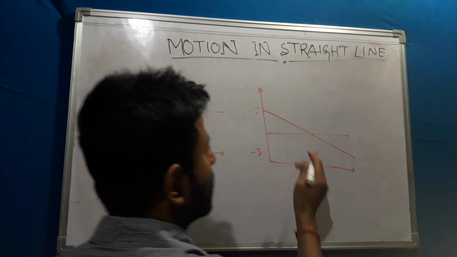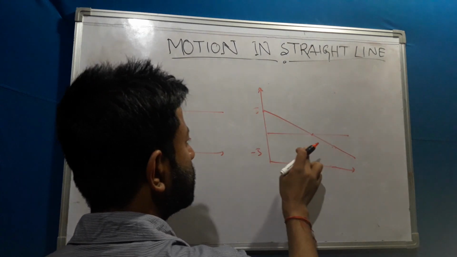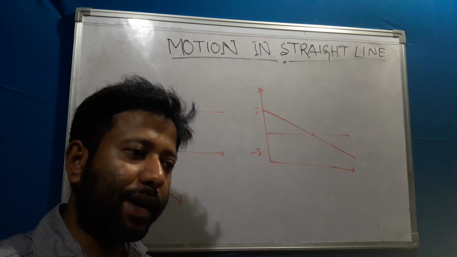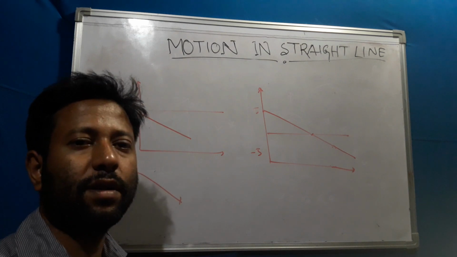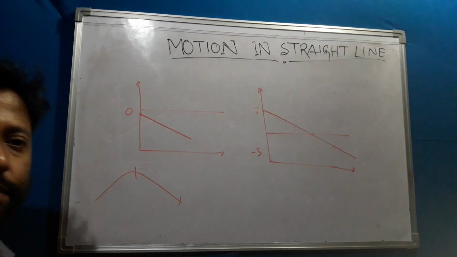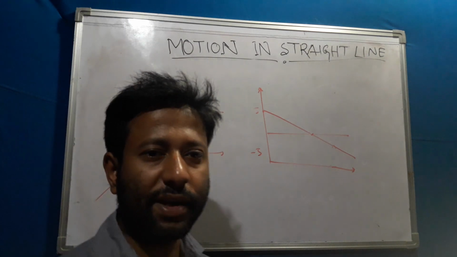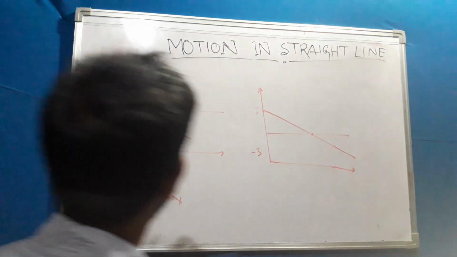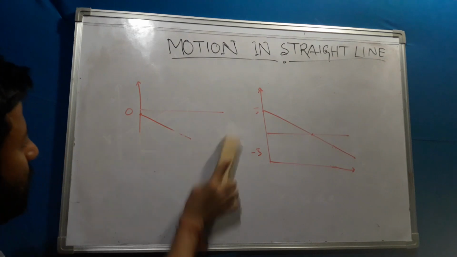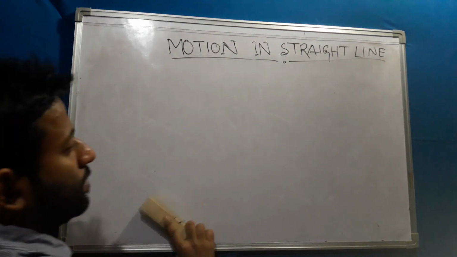Why negative? Because previously it was going in the positive direction, now it is coming in the negative direction, it is reversing its position. So whatever acceleration I am getting is negative, because acceleration is a vector quantity, it consists of a magnitude as well as a direction. In this way we can describe various kinds of acceleration.